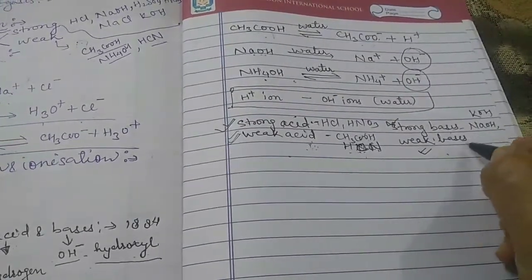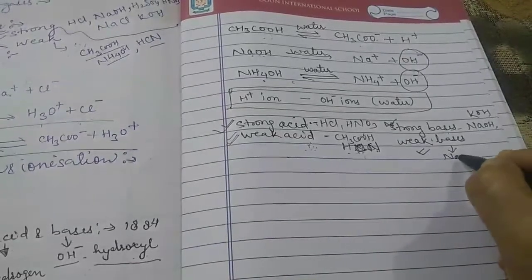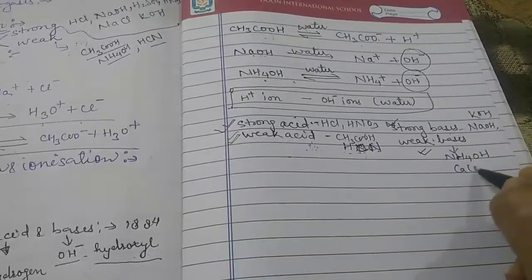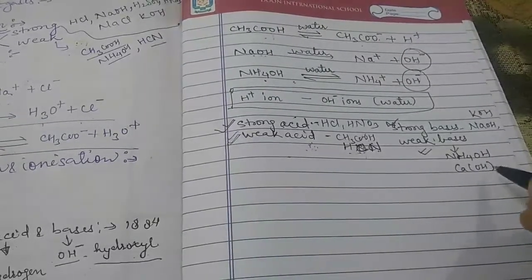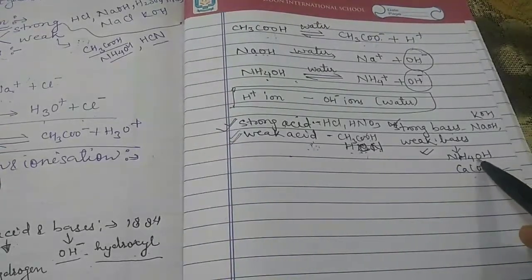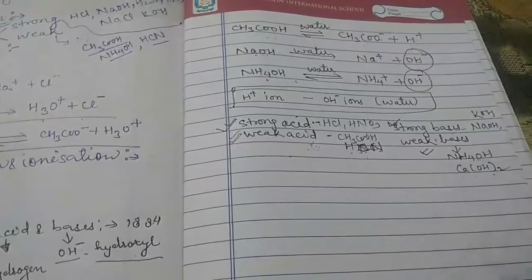Examples of weak bases are NH4OH, ammonium hydroxide, and slaked lime, Ca(OH)2, also known as calcium hydroxide. So these two are examples of weak bases.